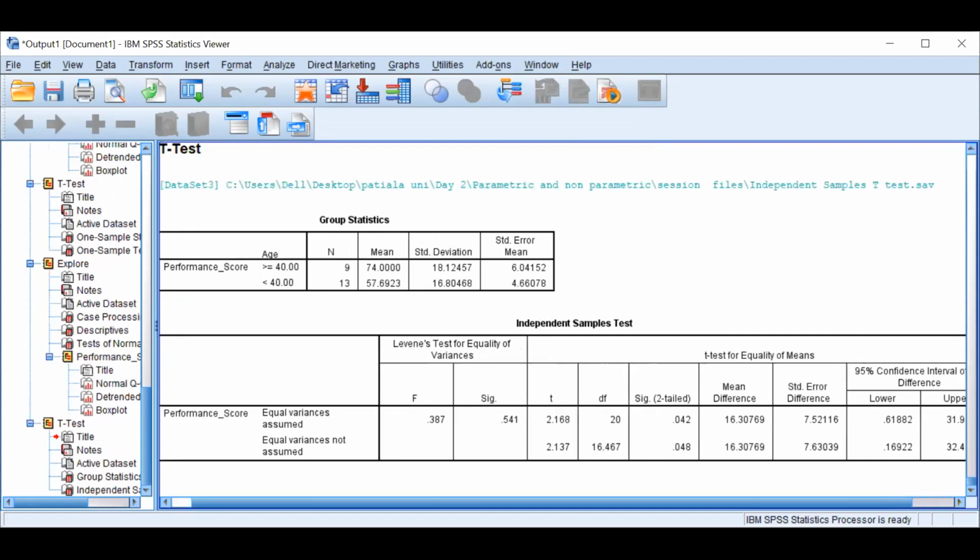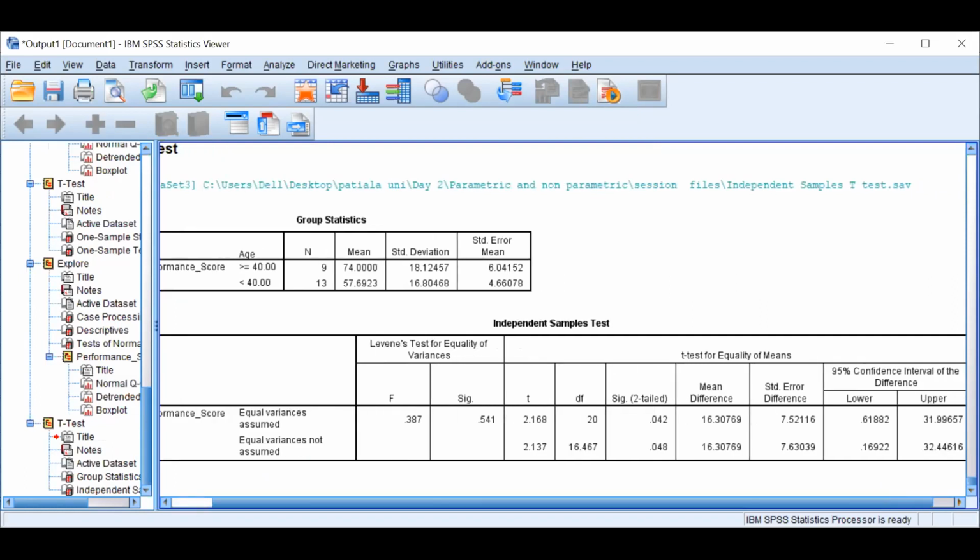So first of all, what I will see? Significant value, ma'am. No. Levene's test. Equality of variance. It is achieved or not? It is achieved, ma'am. Again, I have to share, ruko, because there are multiple times. Okay.